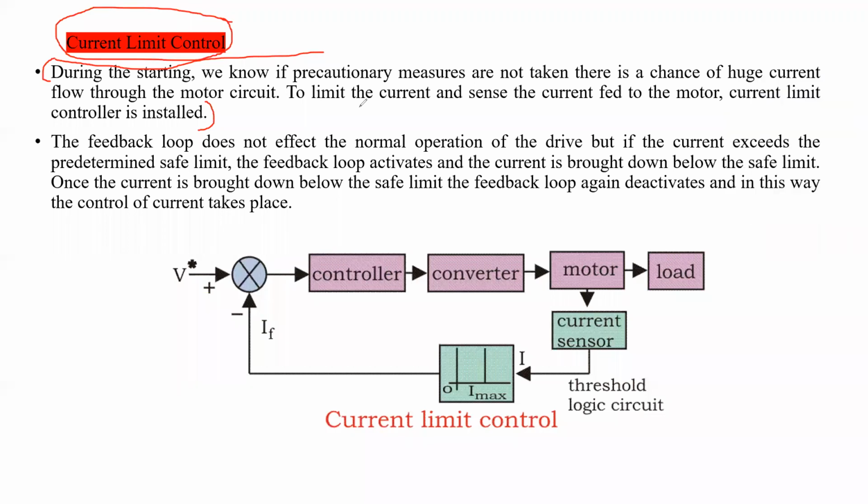Okay, current flow होता है तो flux generate होता है, वो that is another. But huge current means high current flow होने से क्या होता है मोटर के थ्रू? वाइंडिंग बर्न होगी ना. Winding burn हो जाएगा ना. For example, 10 amperes is the rated current of the motor. So if 20 amperes current is flowing through the motor, it is very high current, na, because its rated capacity is 10 amperes.